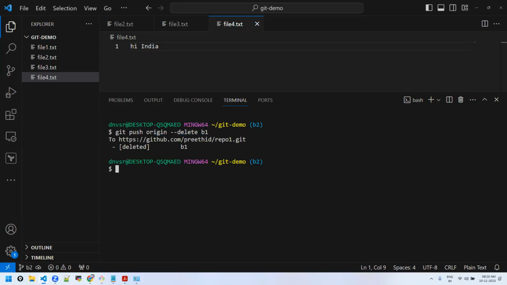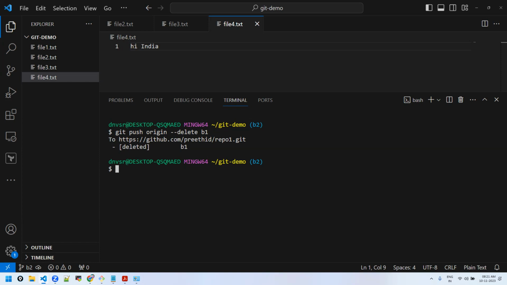In the previous example, when we were deleting a branch in the local repository, we gave minus small d. In case it is already merged, a clean case, will it get deleted using the small d itself? Yes. If it is not merged, it gives you a warning: you will lose the changes. Shall we delete?